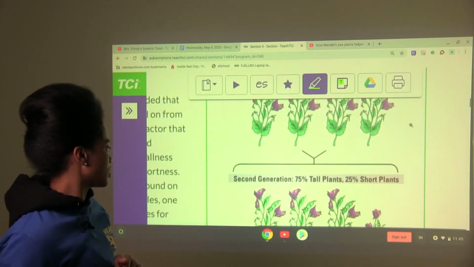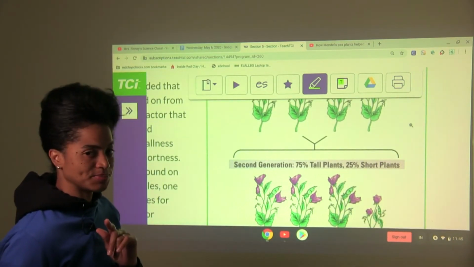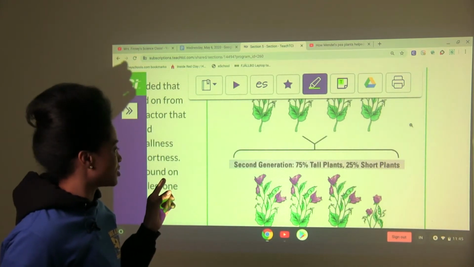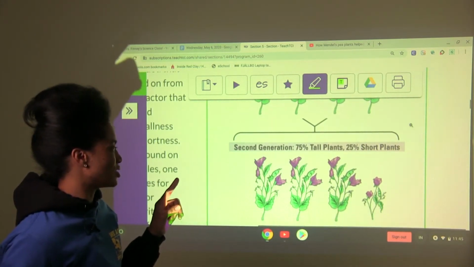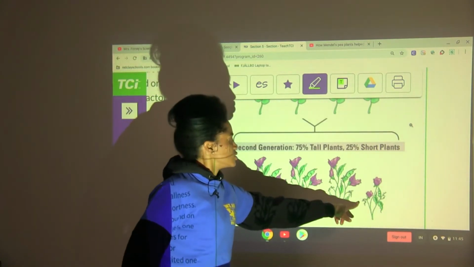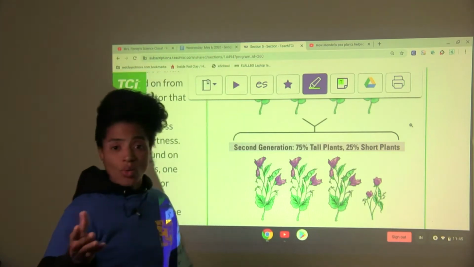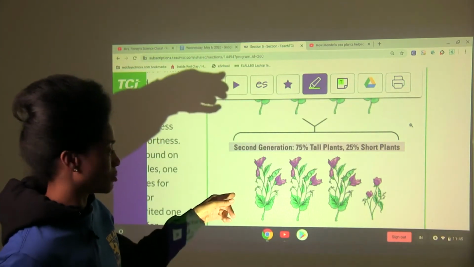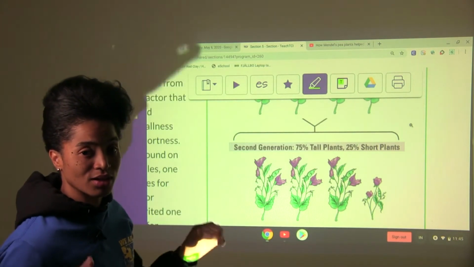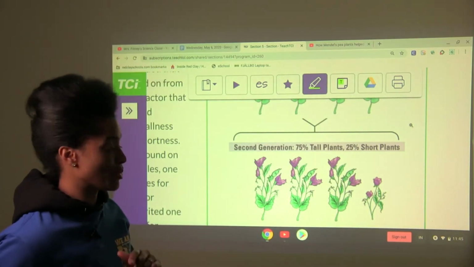But check this out. The second generation, okay, 75% tall plants, 25% short plants. 75% tall, 25% short. Where in the world did this short plant come from? How did he get 25% short plants? I'm going to figure that out.